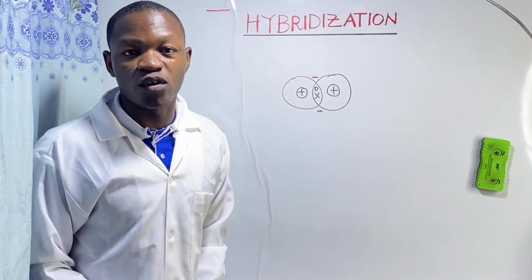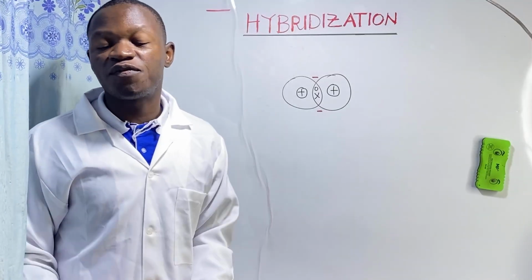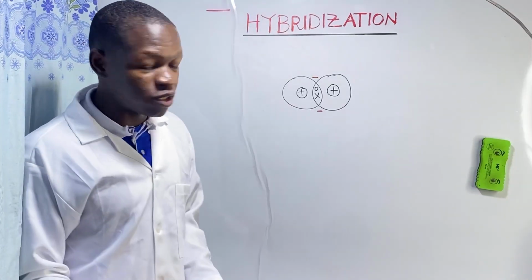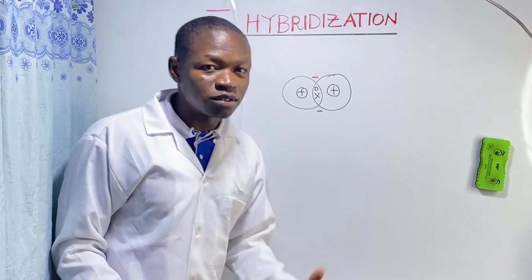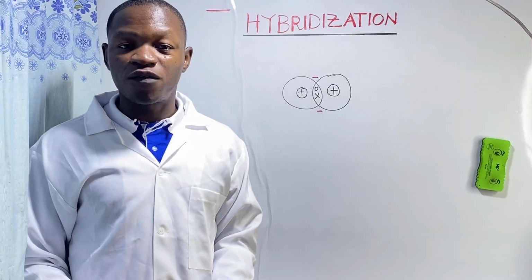That electrostatic force is called a covalent bond. That is how you define a covalent bond, as the electrostatic force of attraction that exists between the positive nuclei of bonded atoms and the shared pair of electrons.